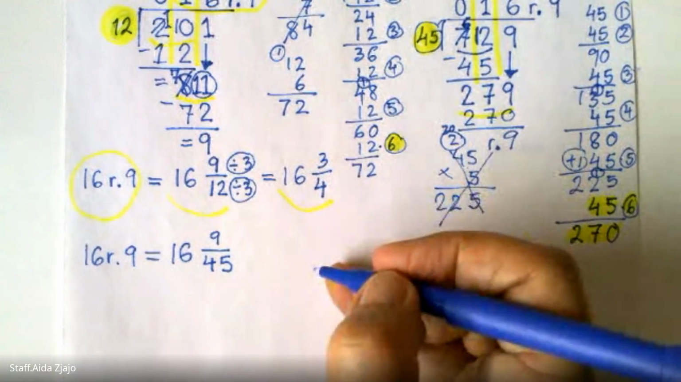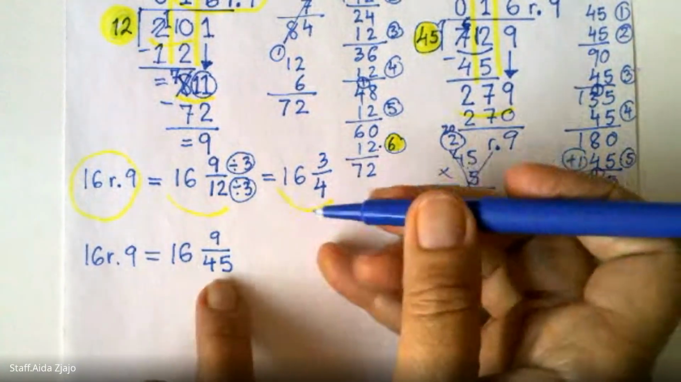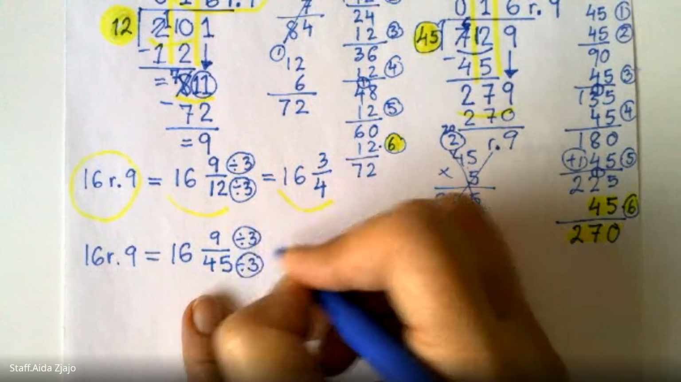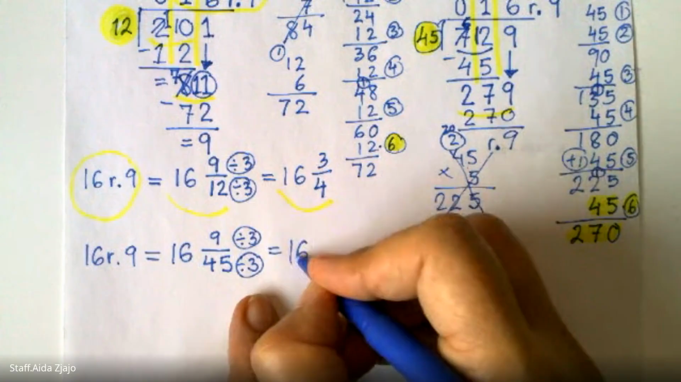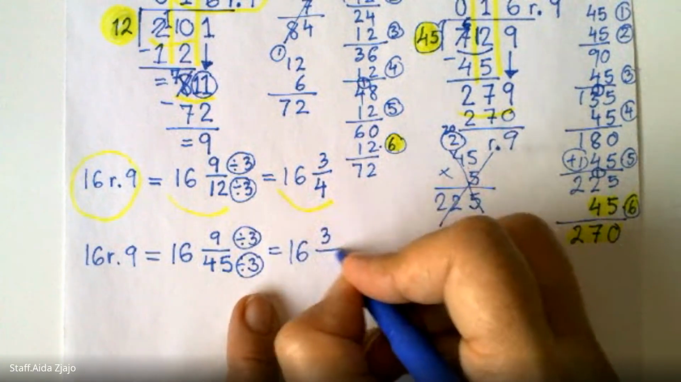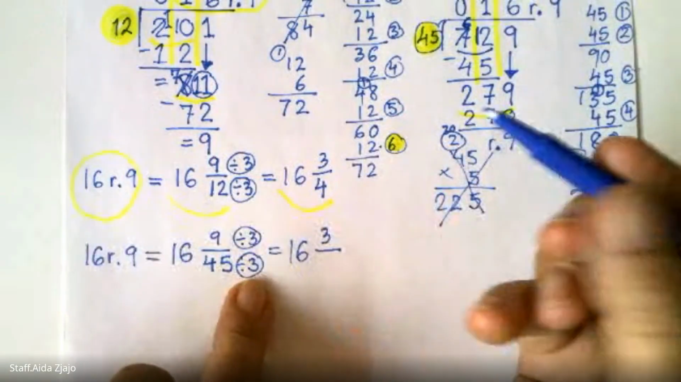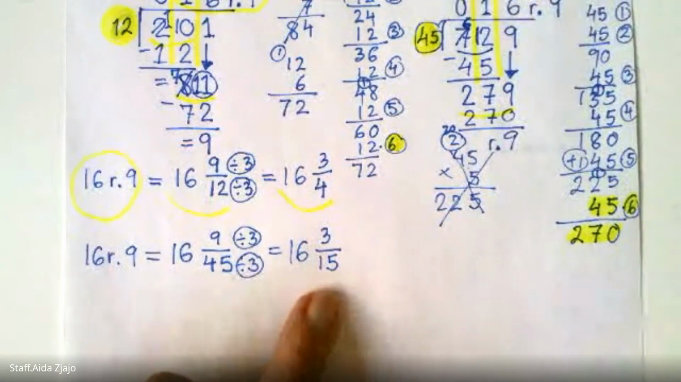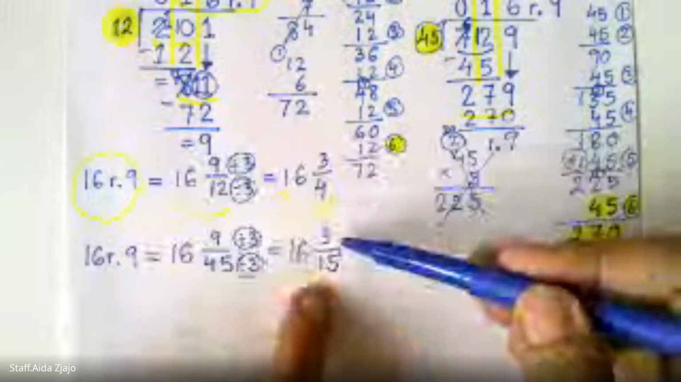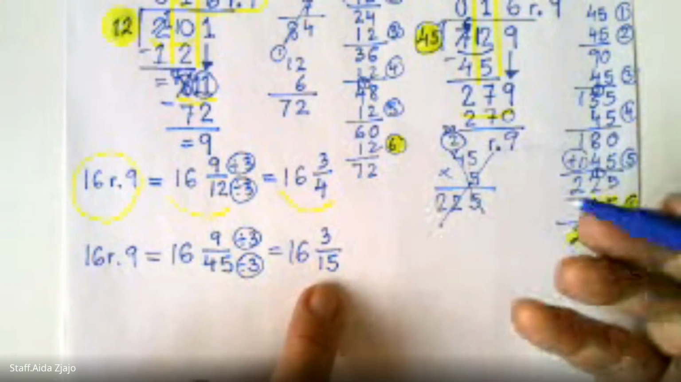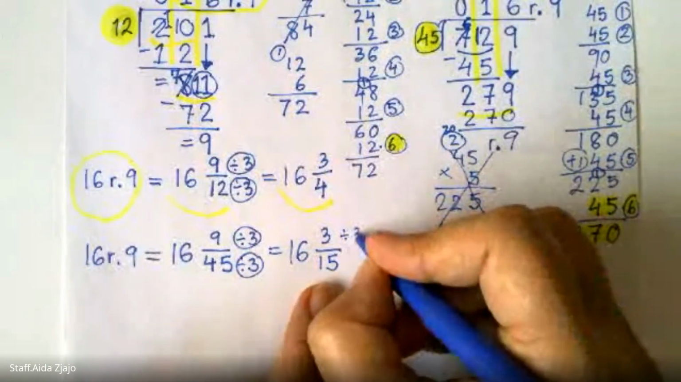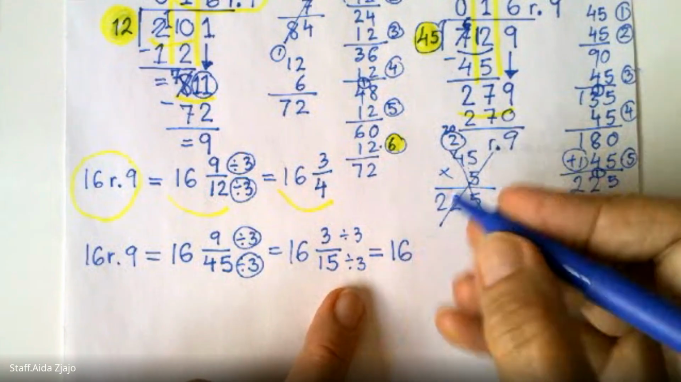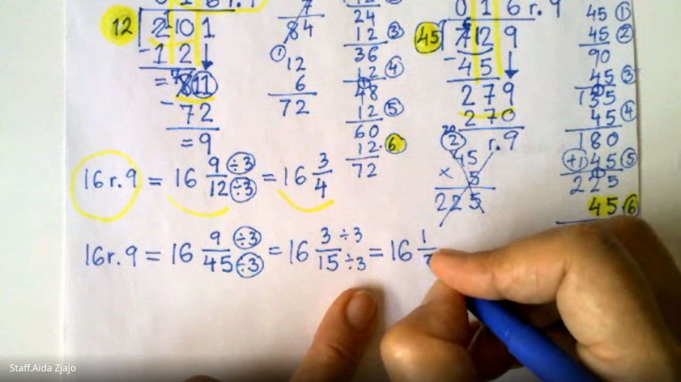So now if they say the simplest form, you can also divide both by 3, because you can see that 9 divided by 3 is 3, and 45 divided into 3 groups is 15. But then you can go even further than this. You can see that you can simplify it again by dividing by 3, and then my final simplest form of this is 16 and 1/5.